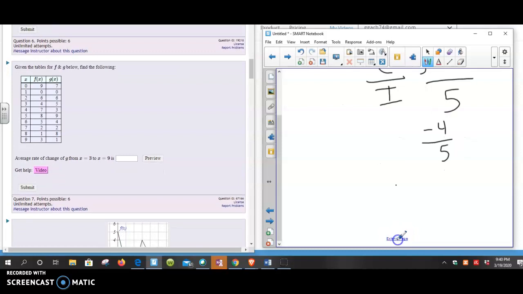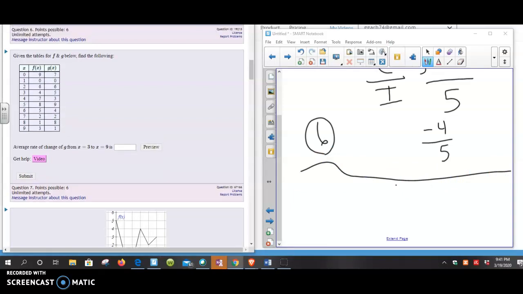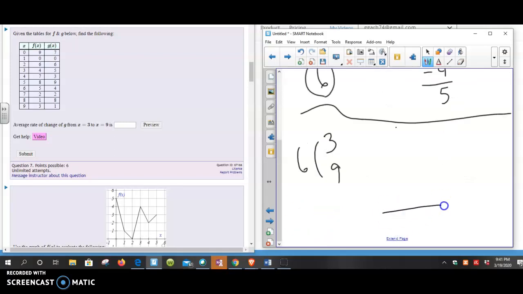Now, here for number 6, it gives us values for f of x and g of x over here. So these are like y's, and these are our x values for both, and y values for 2 different functions, f and g. The average rate of change of g from 3 to 9. So we have to focus our eyes on the right section here. Now we're talking about g, so we're looking at this right-hand column. So I'm looking from 3 to 9, so that's a span of 6. So I know my denominator is going to be a 6.